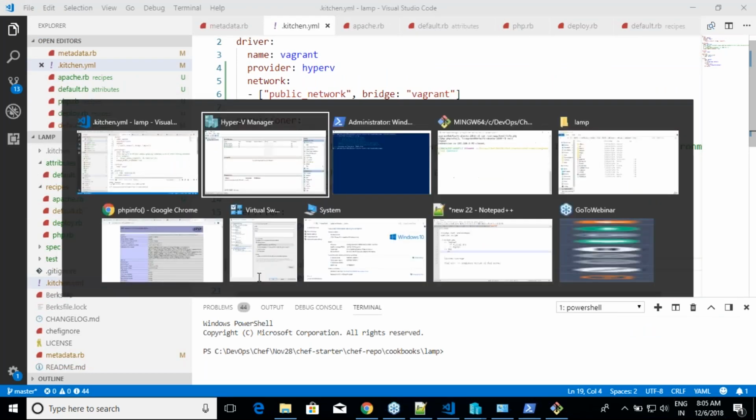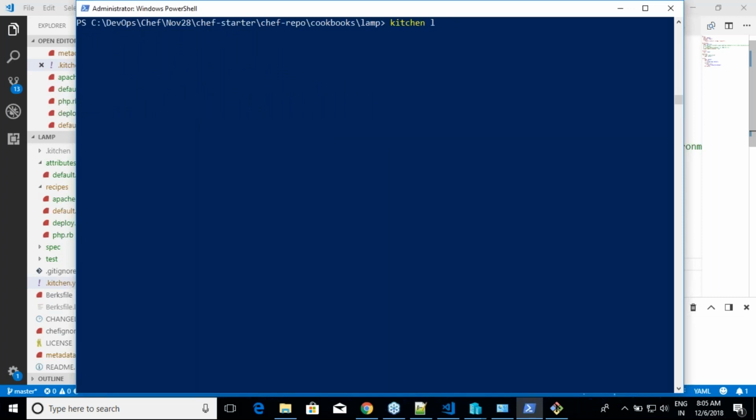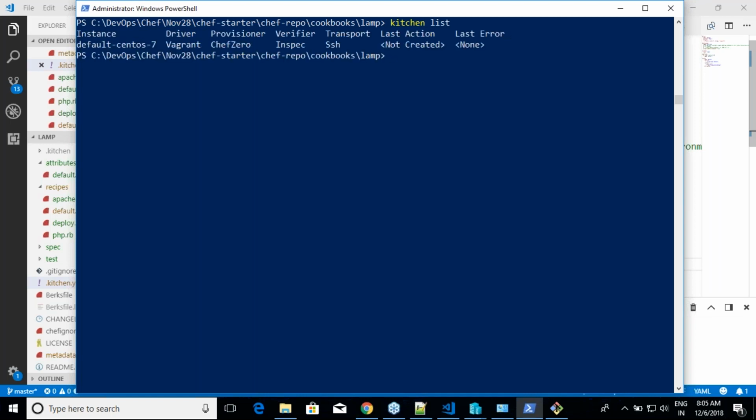So what is the command again? Just do kitchen list first, so that you will know what the platforms are which you are trying to build. And once you do this kitchen list, then you have to do kitchen create. Kitchen list, kitchen converge, kitchen destroy. These are the three major commands. But apart from that, kitchen has commands such as kitchen test, right? So it is creating CentOS 7.